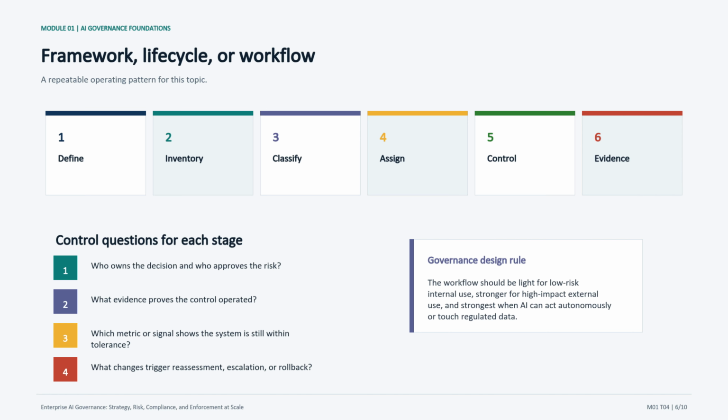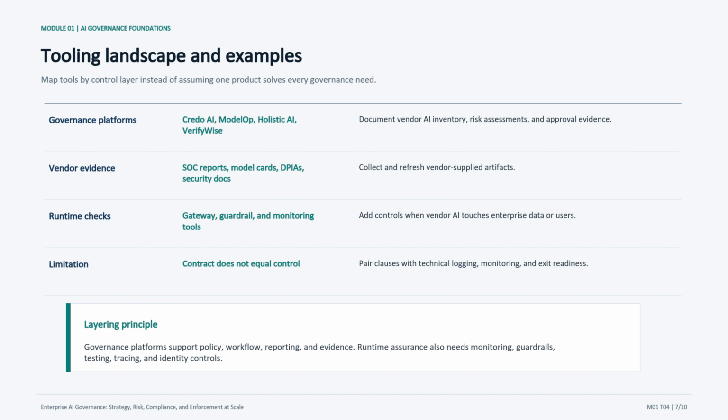The design rule on the right is the practical point. Low risk internal uses should not be buried in process, but high impact external systems, regulated data, and autonomous agents need stronger gates and runtime controls. Once the workflow is clear, we can talk about tooling without falling into the trap of assuming one platform solves every layer of governance. Tooling is often where enterprise AI governance conversations get blurry.